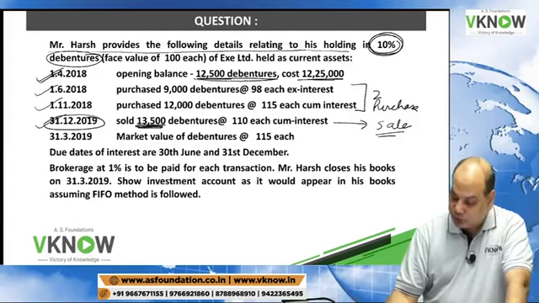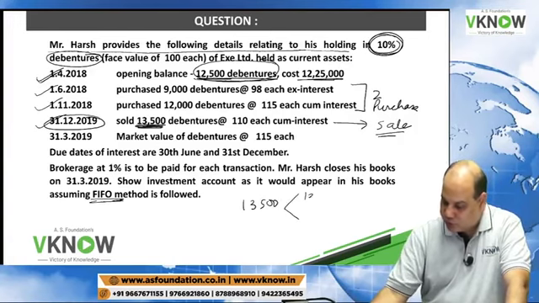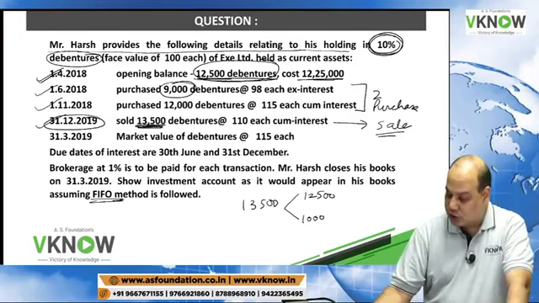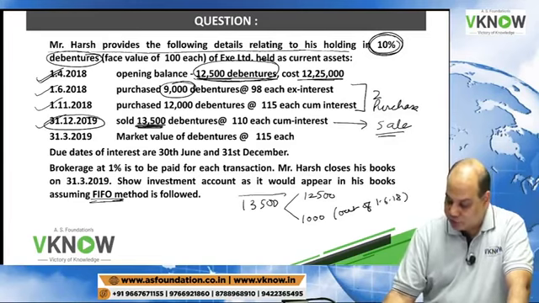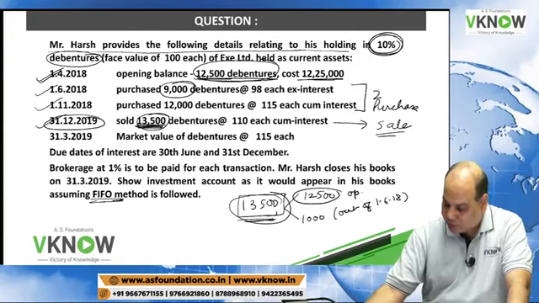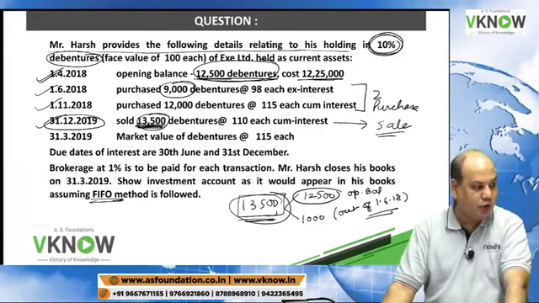So since you are going to follow FIFO method, for this 13,500, first you assume the opening lot will be sold, first in, first out, and then out of the 9,000 you will assume 1,000 is sold out of the first purchase. So we will assume that for these 13,500 units sold, the source is the opening balance plus the investment purchased, if you are following the FIFO method.